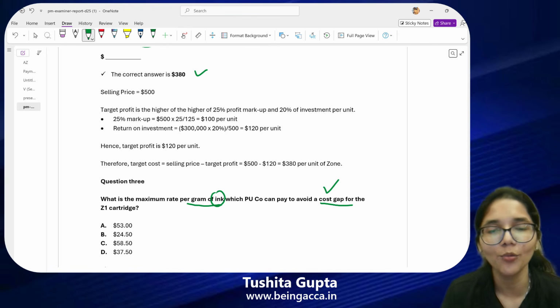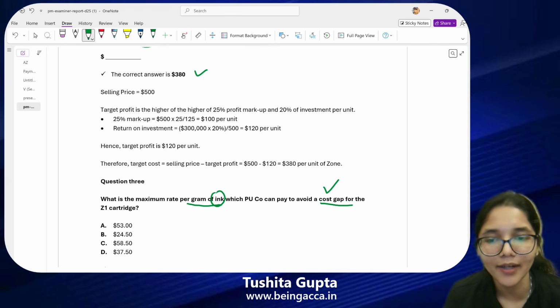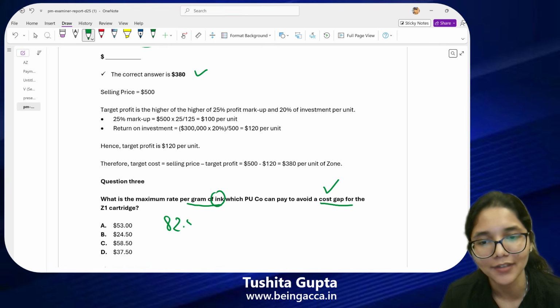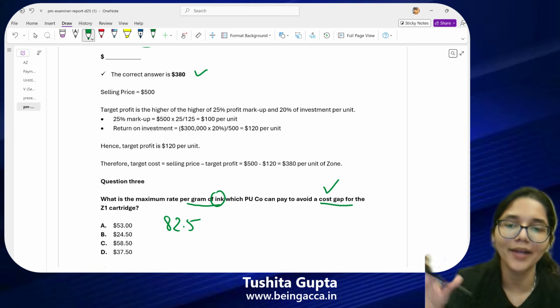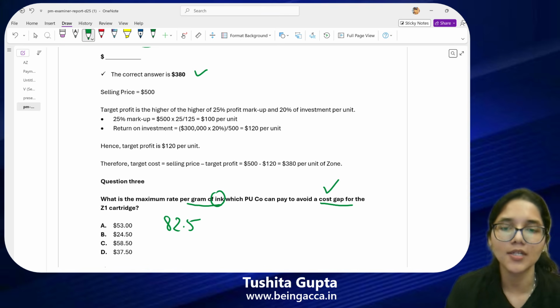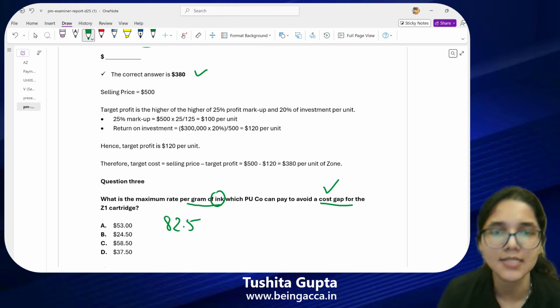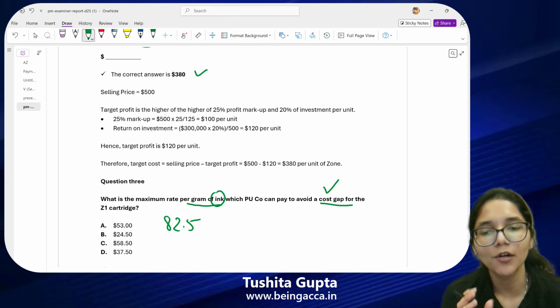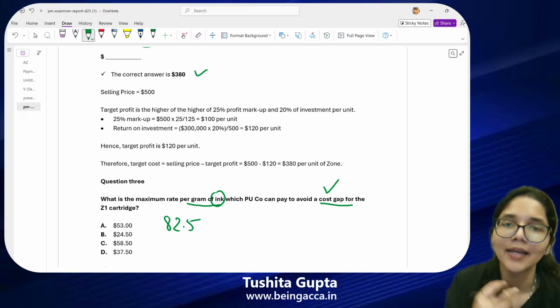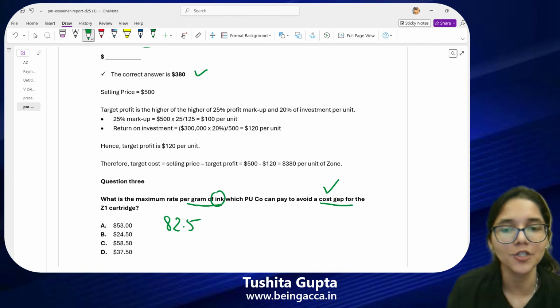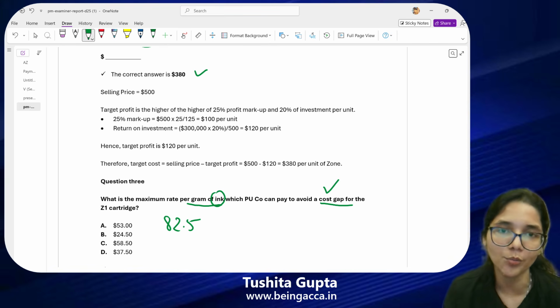Now, according to me, what is my target? My target is to produce everything at a total of 82.5. Everything that I'm including in my cartridge should total cost me $82.5. Now, if I have to find out the cost of the ink, then what should I do? Let me add all of the other things apart from ink, and then when I add the value of ink, it should actually be equal to 82.5 so that there is no cost gap.